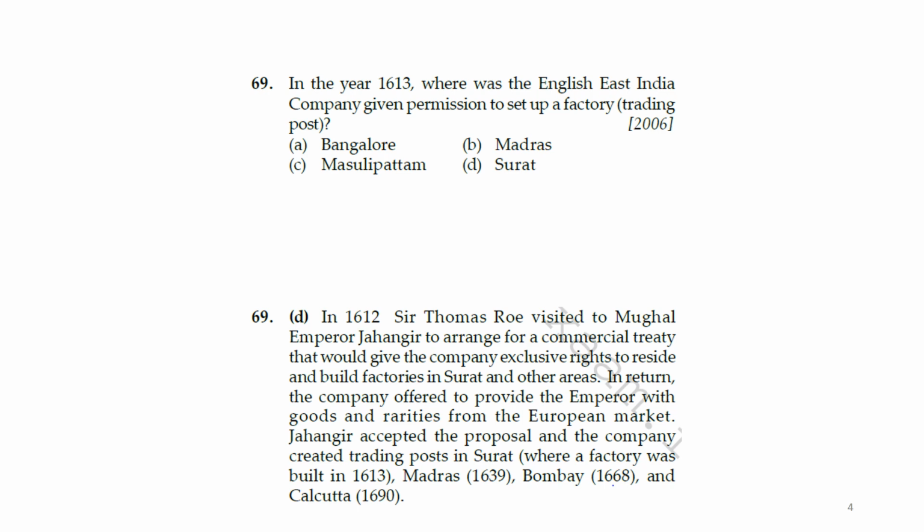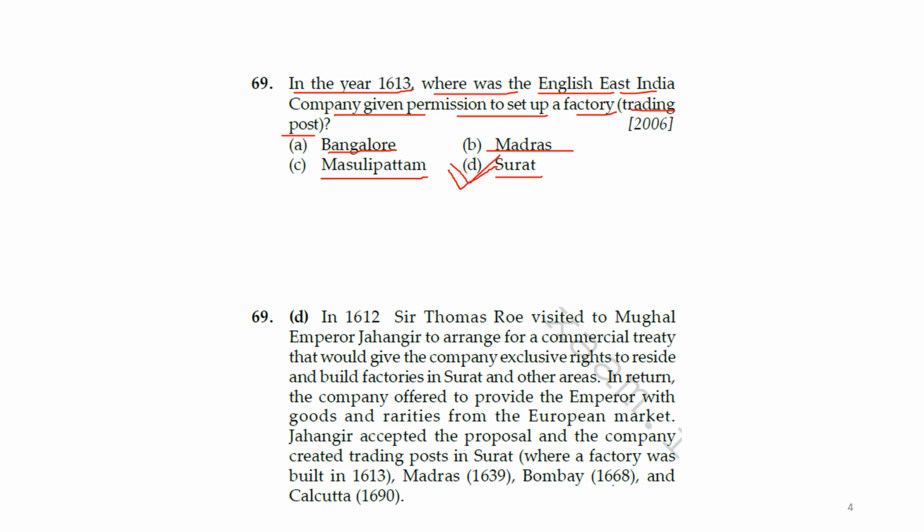Next question. In the year 1613, where was the English East India Company given permission to set up a factory, a trading post? The options were Bangalore, Madras, Masulipatam, and Surat. I think you can answer this question. This is actually D, Surat.